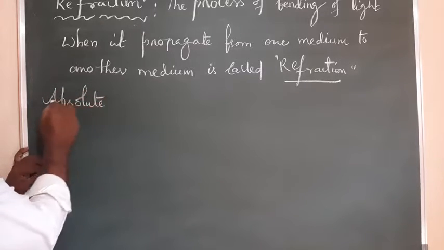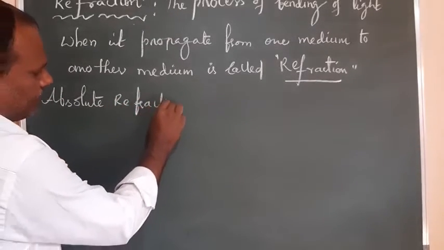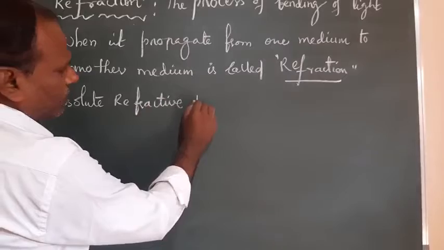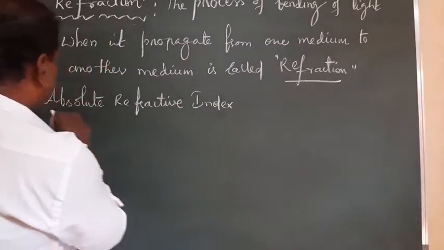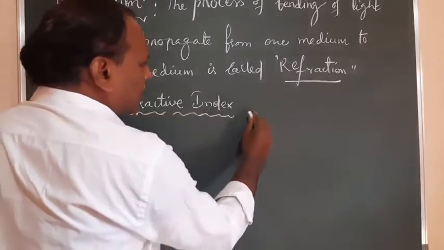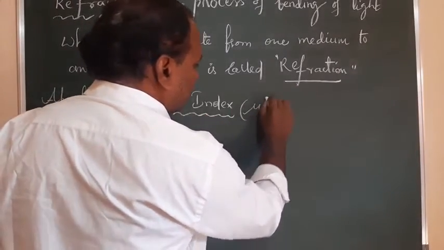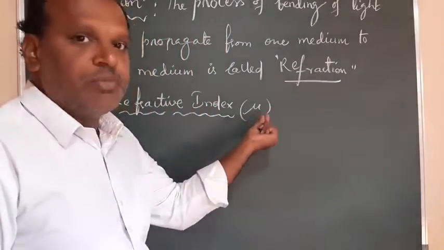Absolute refractive index, or simply refractive index. It is represented by mu, like a small u, but it is a Greek letter represented by mu.